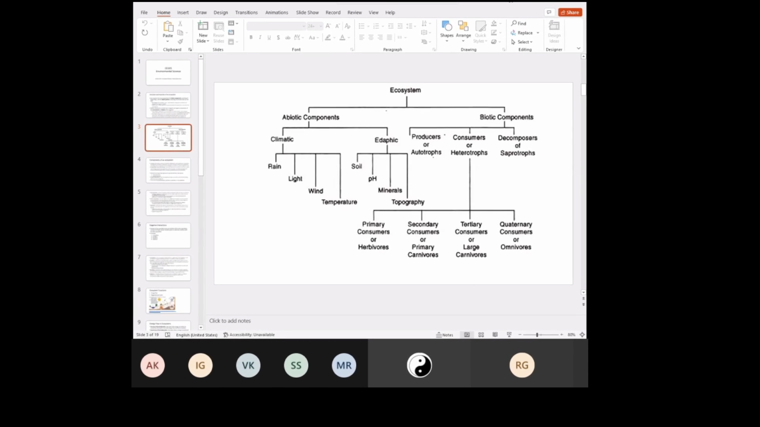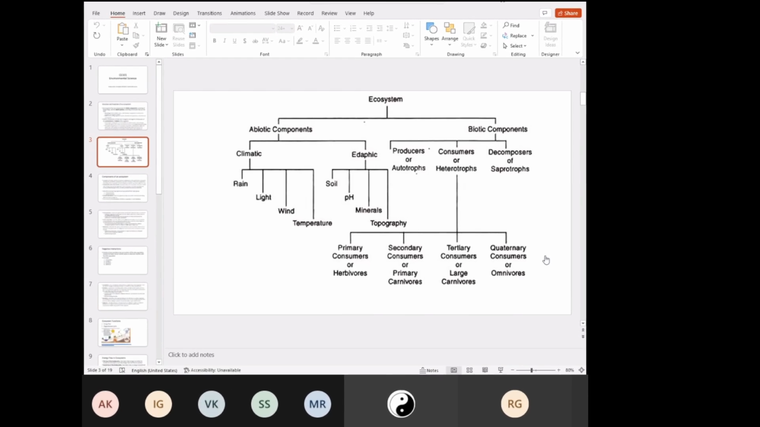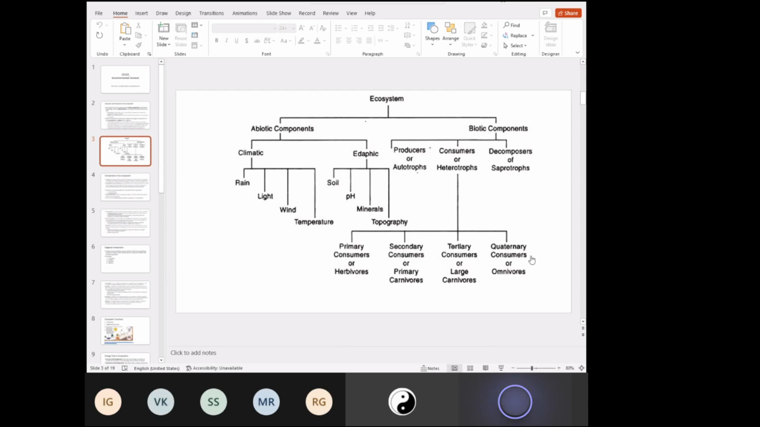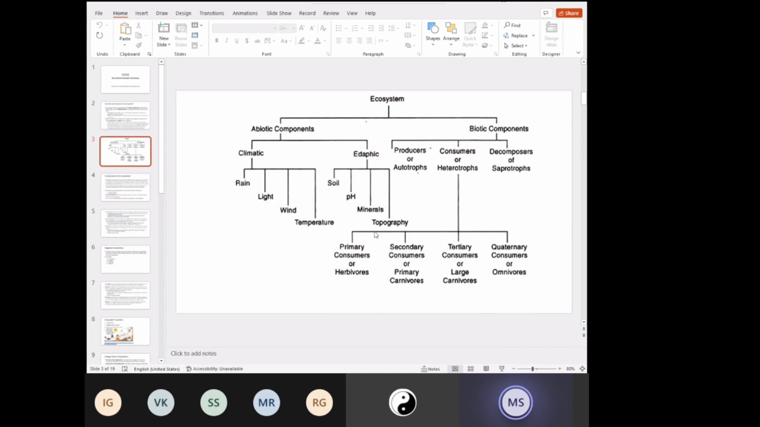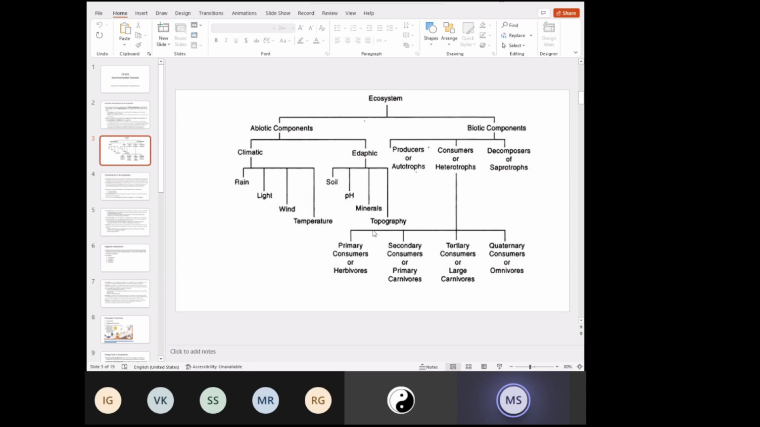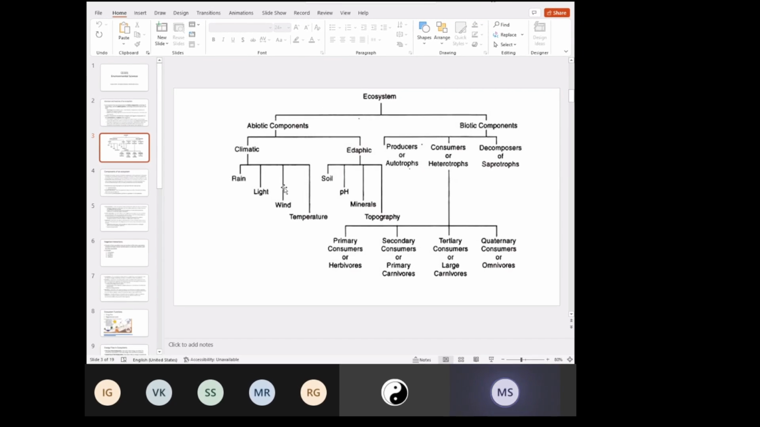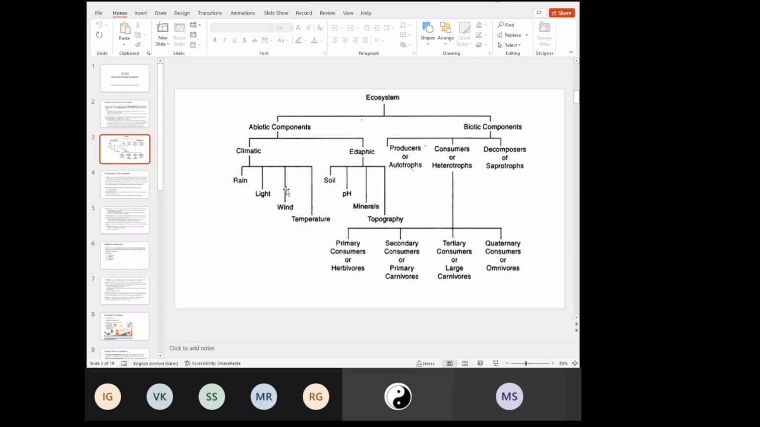Sir, I was just telling the difference between climate and weather. Yes, tell us. Sir, climate is a long-term factor, whereas weather is a short-term factor. Exactly. Weather changes in a short span of time. Climate is a long-term phenomenon.